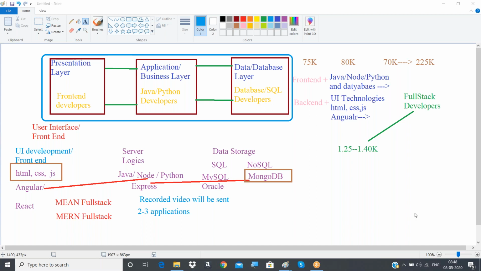Sir, can you show us some real-time projects we'll be working on? Yeah, we'll be developing the live projects here. Can you show us a demo or overview of that project? Yeah, we'll be developing that.